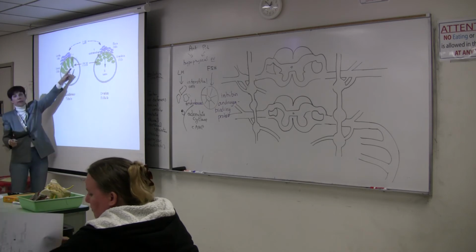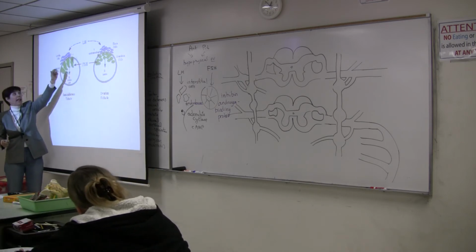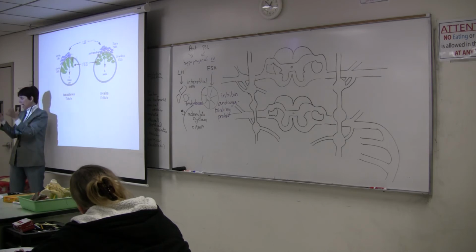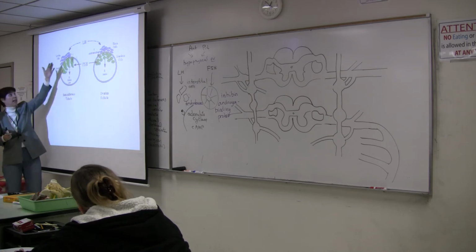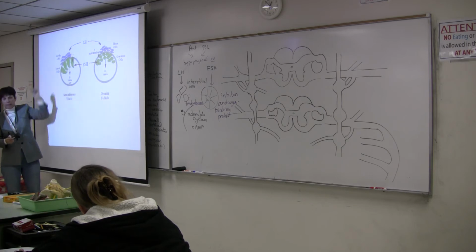Here is our seminiferous tubule, all right, with our Sertoli cells and our interstitial cells outside of that structure. LH binds to the interstitial cells, FSH to the Sertoli cells, all right? Interstitial cells make the testosterone.